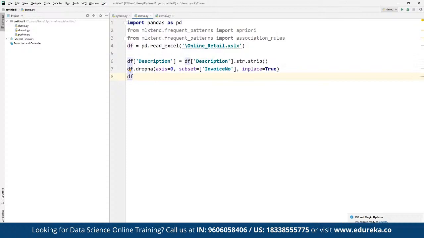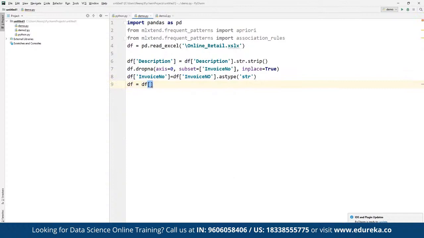And then from the data frame we can define the invoice number, and we are going to convert that to a string itself. So here we can define the data frame and then the invoice number type. So here we have invoice number dot astype, and we can keep it as astype. So here we can define it to be a string value.